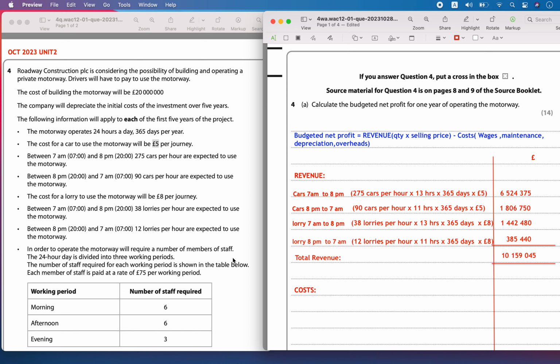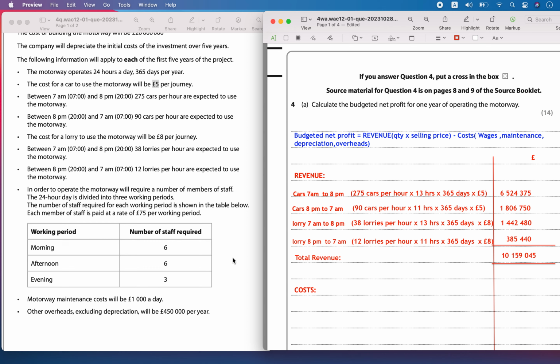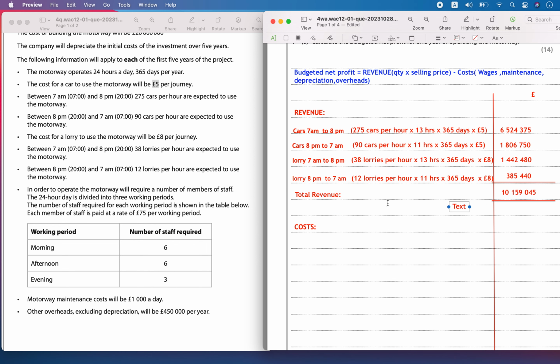Now let's calculate the cost. We have the staff. The total amount of staff employed for morning, afternoon and evening: 6 plus 6 is 12, 12 plus 3 is 15 staff that are going to be employed.